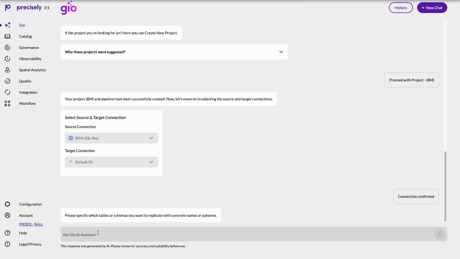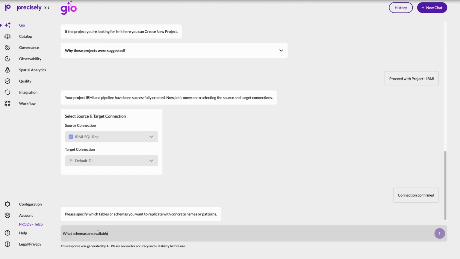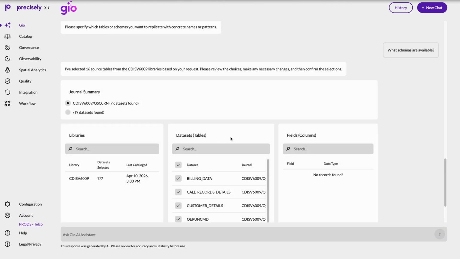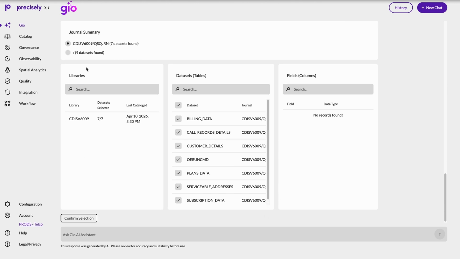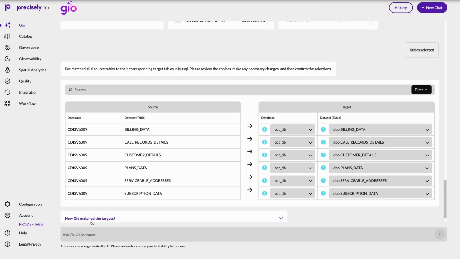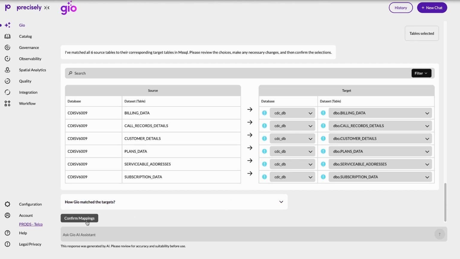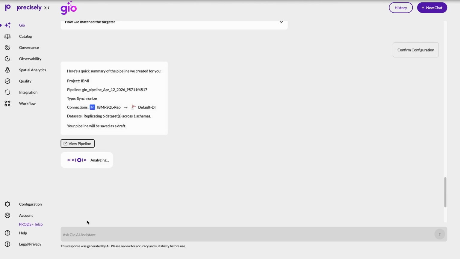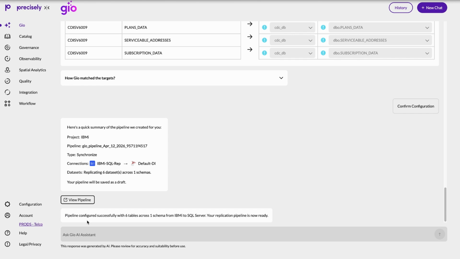I can simply ask Geo to tell me about the available schemas so I know what I want to bring in. And here, I can filter out the noise and only bring in the schemas and tables that I'm interested in. Now all I have to do is confirm the table mappings. The replication pipeline is now configured and ready to start securely and continuously replicating data into our target system.